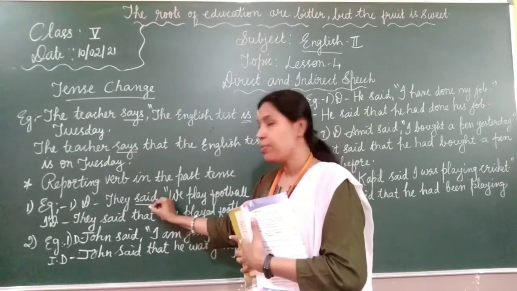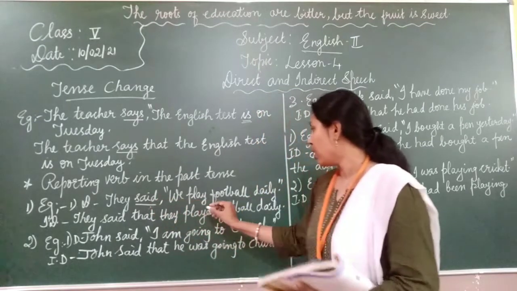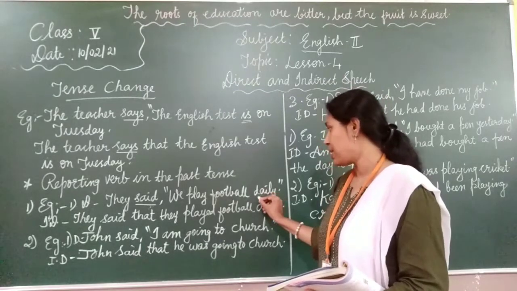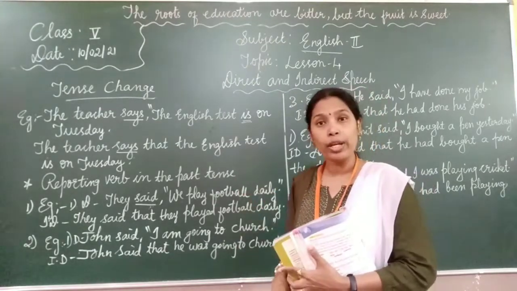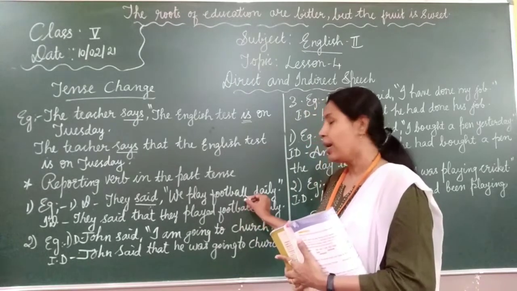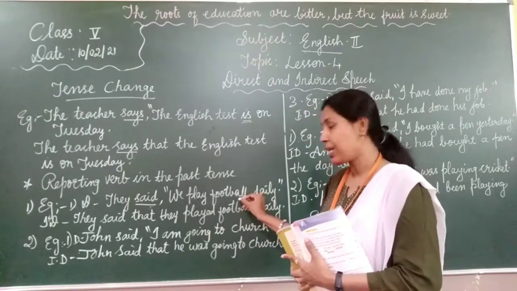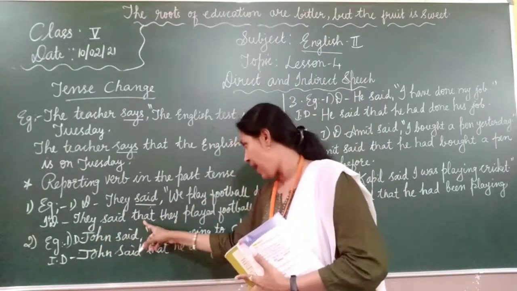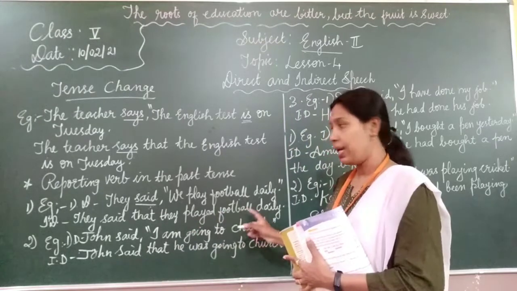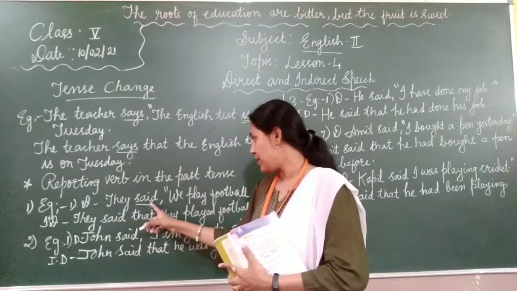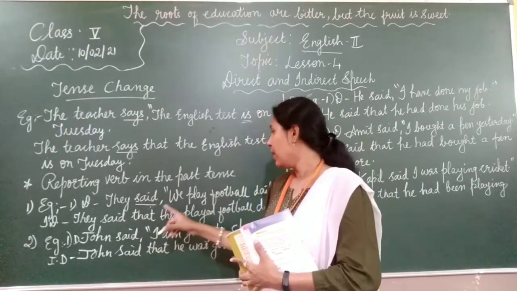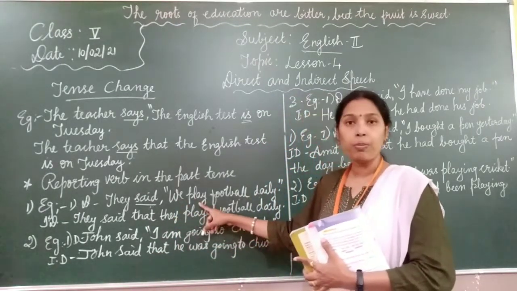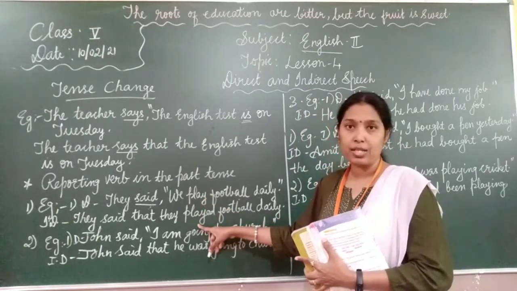So, if the reporting verb is in past tense and "we play football daily" is in simple present tense, then when we convert into indirect speech, we have to change the direct speech from simple present tense into simple past tense. See how it is changed? They said that they played football daily. The conjunction "that" is added. "We" became "they." Here the pronoun changes. The verb "play" in the present tense becomes simple past tense.